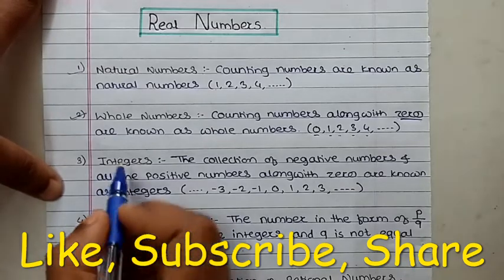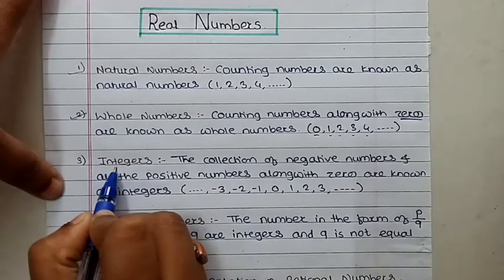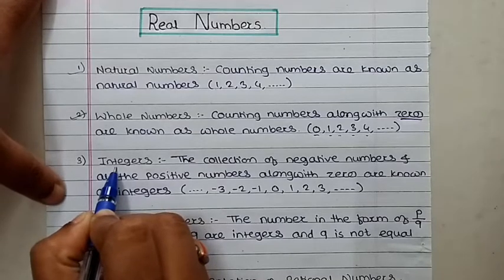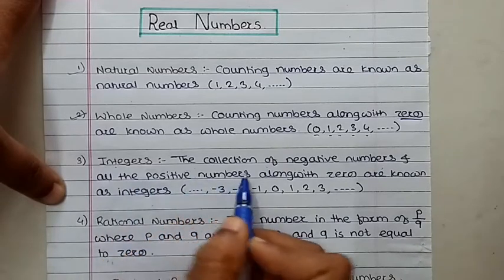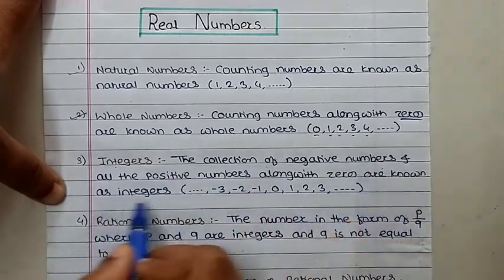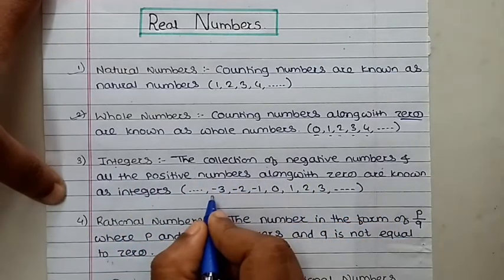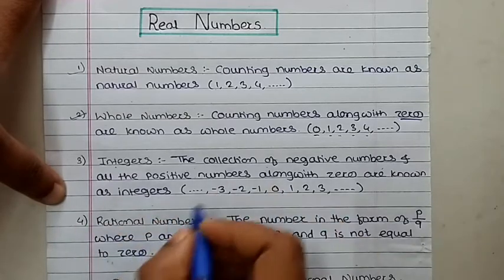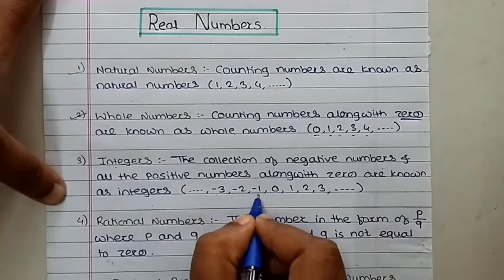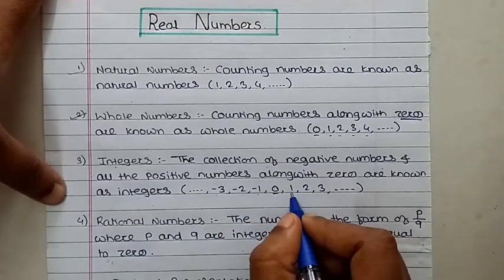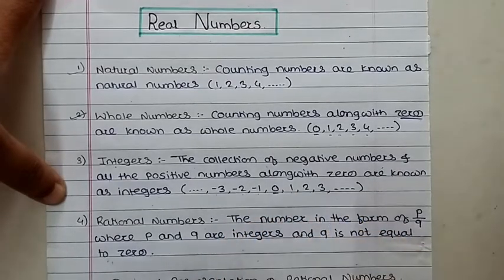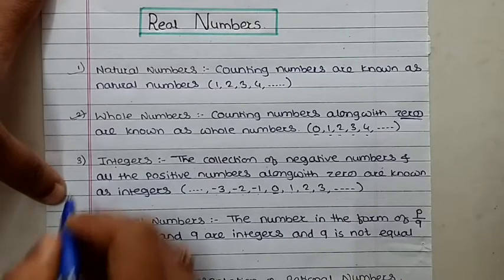The next type is integers. Integers are those numbers which include the negative as well as positive numbers. So the collection of the negative numbers and all the positive numbers along with 0 are known as the integers. That means it holds the negative numbers also, like -3, -2, -1. It includes 0 also, and then 1, 2, 3 and so on. So these are the integers.